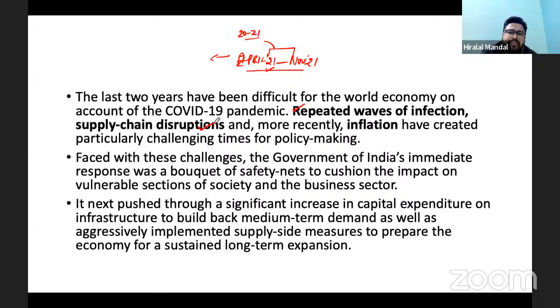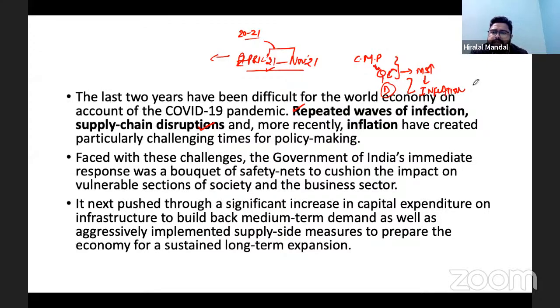So at this point of time, what happened? On the one hand, because of the cheap money policy, the quantitative easing policy, the policy was pursued to increase the money supply in the economy. So money supply was continuously increasing, and as a result inflation was increasing. This inflation was largely because of the demand side, as the policy response of governments across the world was to increase more and more money supply in the market.